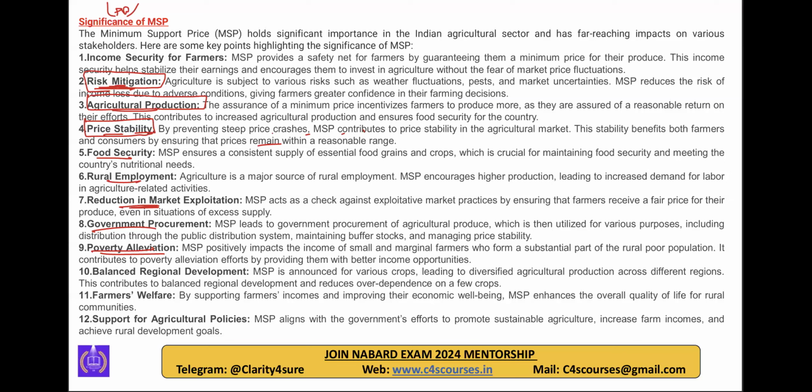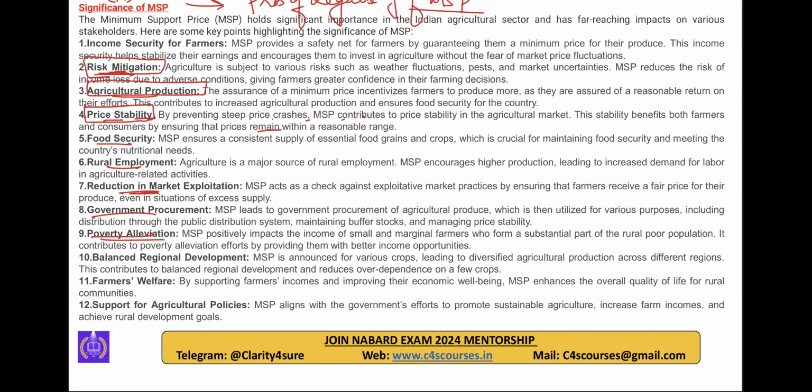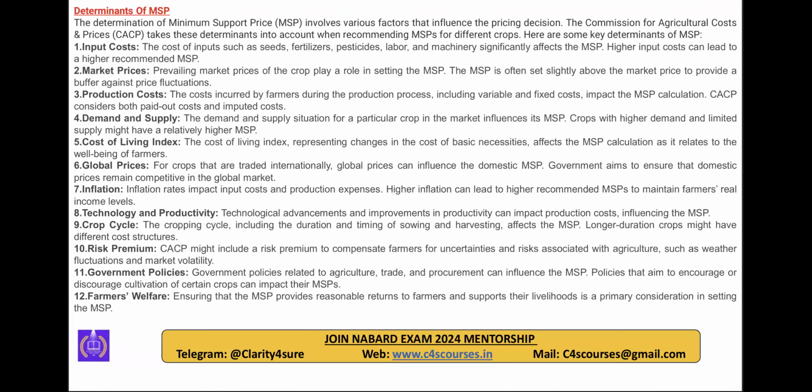Clear everyone? The second aspect, first features clear, significance clear. Clear everyone? See significance, these points you can write. कहाँ लिख सकते हो? The pros of legalizing MSP. If they ask why MSP should be legalized, or they ask in the interview why the MSP should be legalized, so you can mention all these points in the pros of legalizing MSP. ठीक है.